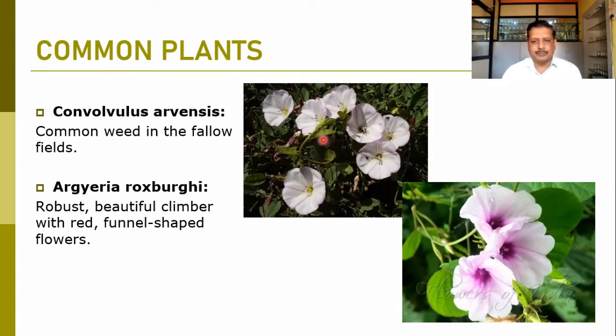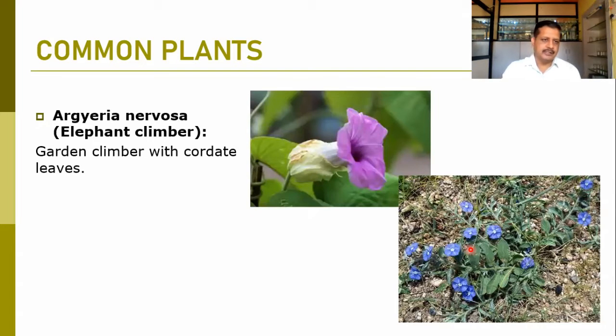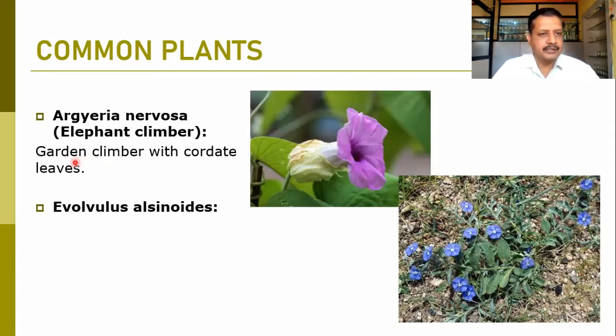Then Argyreia roxburghii. It is a robust, beautiful climber with red funnel-shaped flowers. Reddish or purplish flowers can be observed. It is common in our region also. Then Argyreia nervosa, another species of Argyreia, known as the elephant climber. It is mostly planted in gardens so that its beautiful flowers and large foliage attract visitors. It has large cordate leaves.